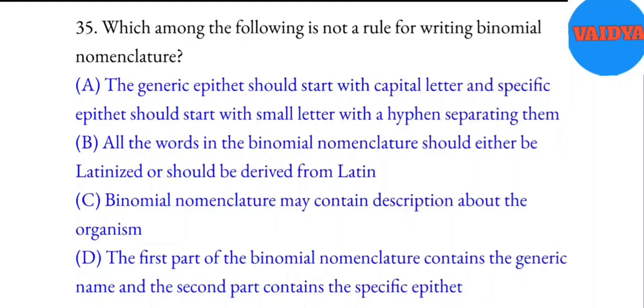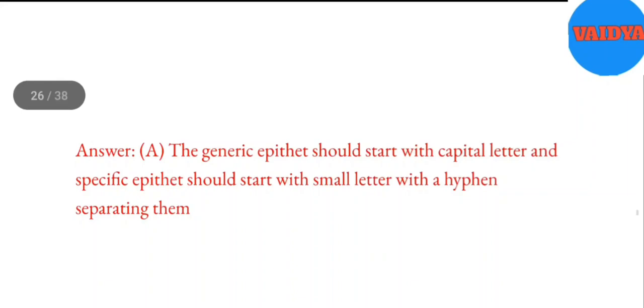B. All the words in the binomial nomenclature should either be Latinized or should be derived from Latin.